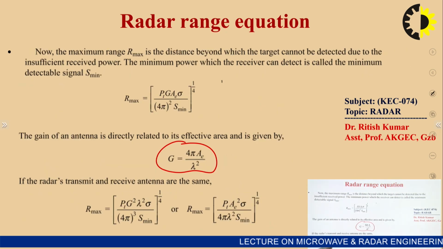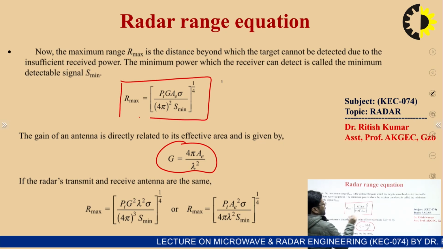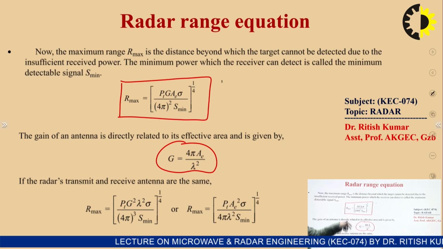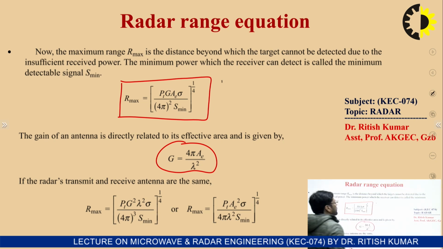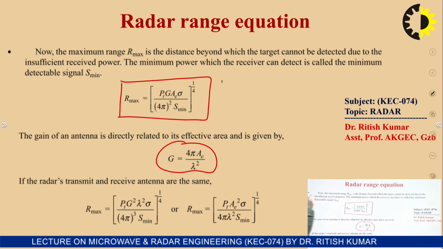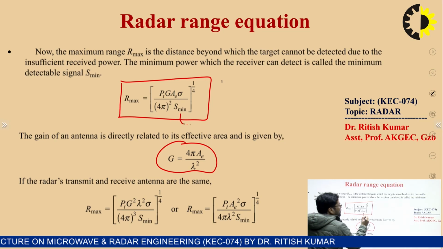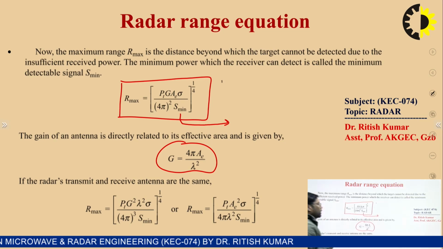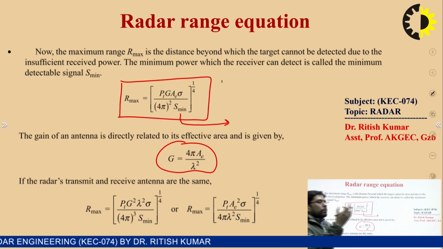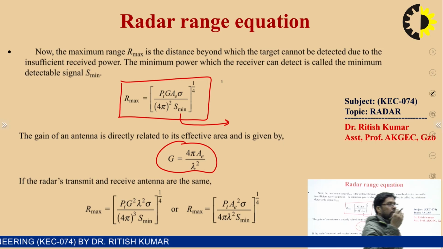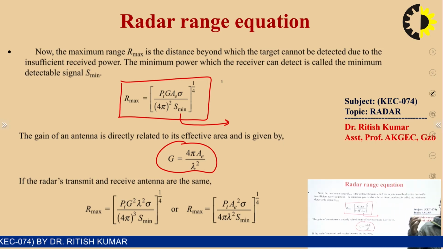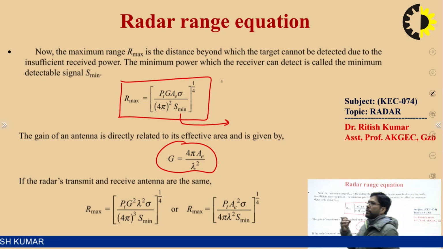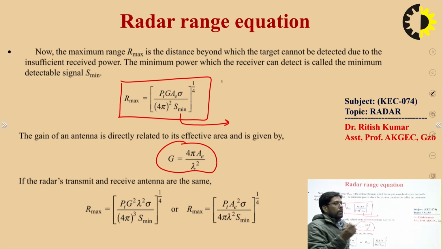So you can have R maximum is equal to PT G A sigma upon 4 pi r square S minimum, to the power 1 by 4. Here S minimum is the minimum detectable power. As the target moves away from the radar, the intensity of the received signal decreases. So there is some maximum range up to which the radar can detect the minimum power.